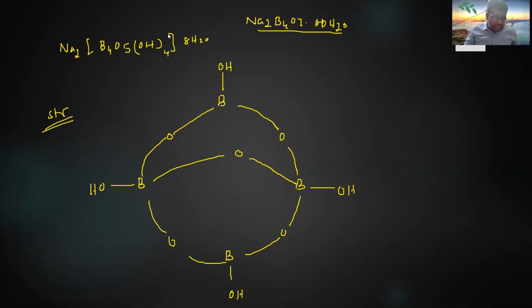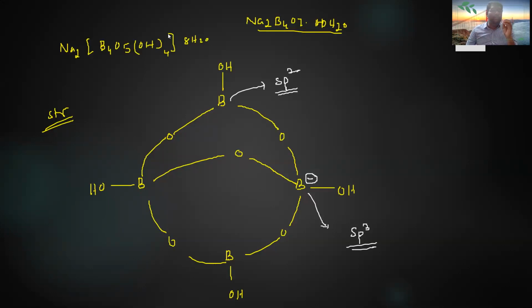Okay, in this structure of borax, the hybridization of boron. To observe this boron, it is sp2 because there are 3 bonding pairs of electrons. So this boron is sp2 hybridized, because boron is a third group element and only 3 bonds are possible. An excess of 1 bond means a negative charge here, B minus. Therefore this boron is sp3 hybridized.